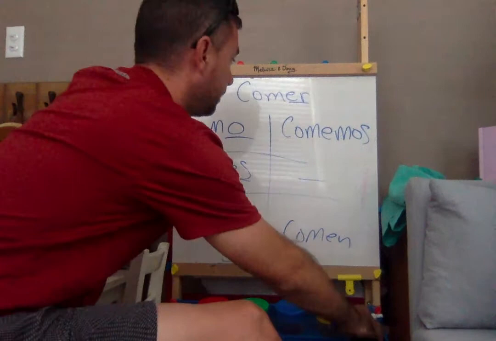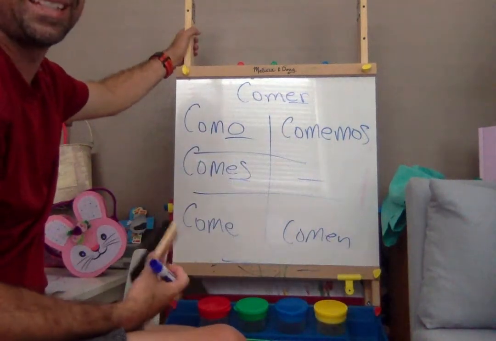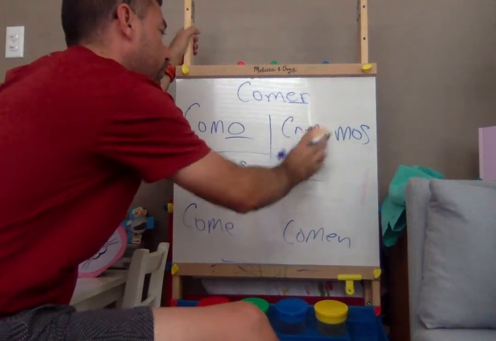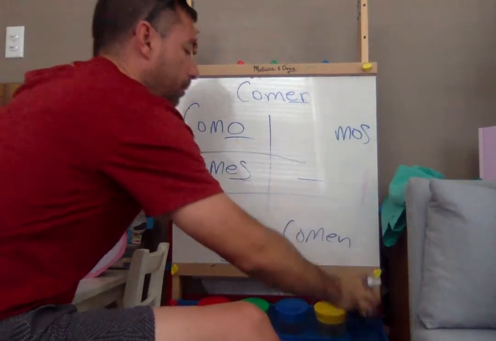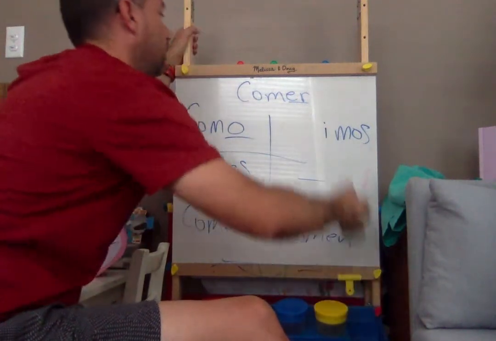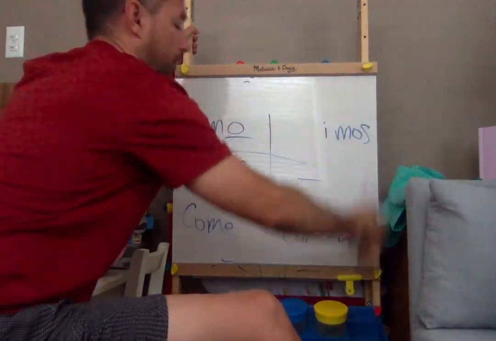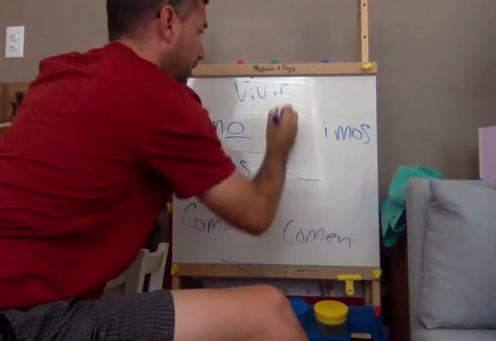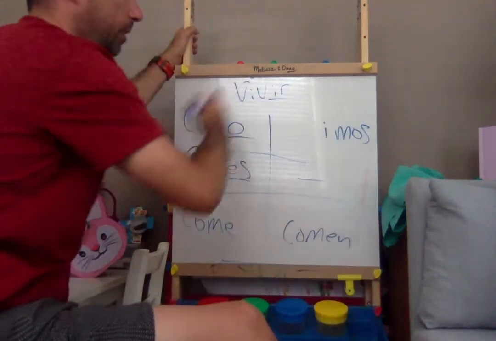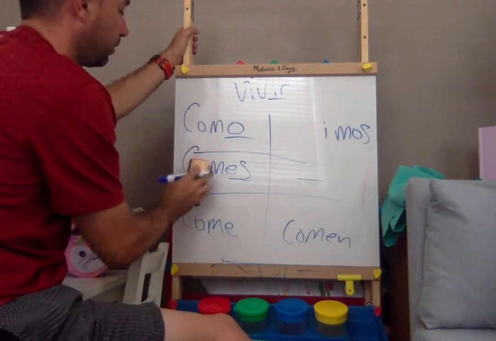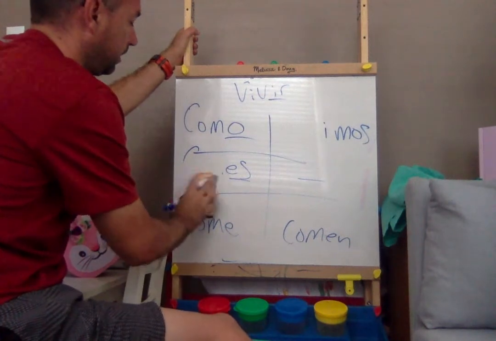Hopefully you got that. And then the great thing about ER and IR verbs is they're exactly the same in the endings, except for the nosotros form. So instead of EMOS, it's going to be IMOS. So with an IR verb, like vivir, which means to live, all the endings will be the same except for the nosotros form. Instead of EMOS, it will be IMOS. So I'm going to leave the endings so you guys can see this.